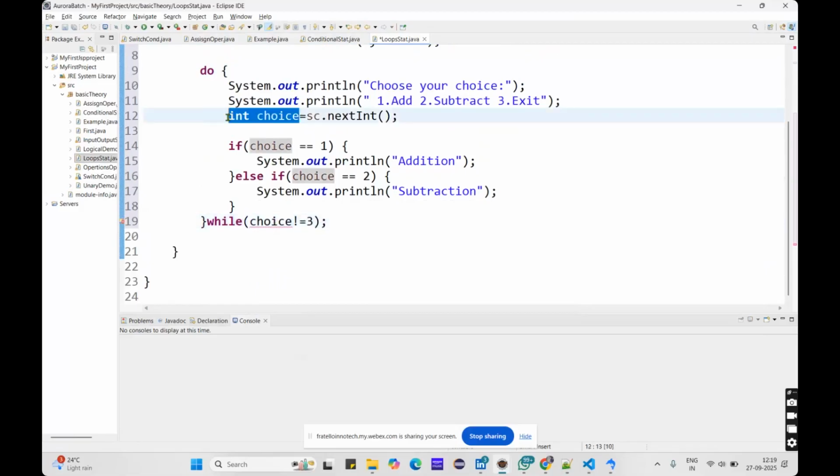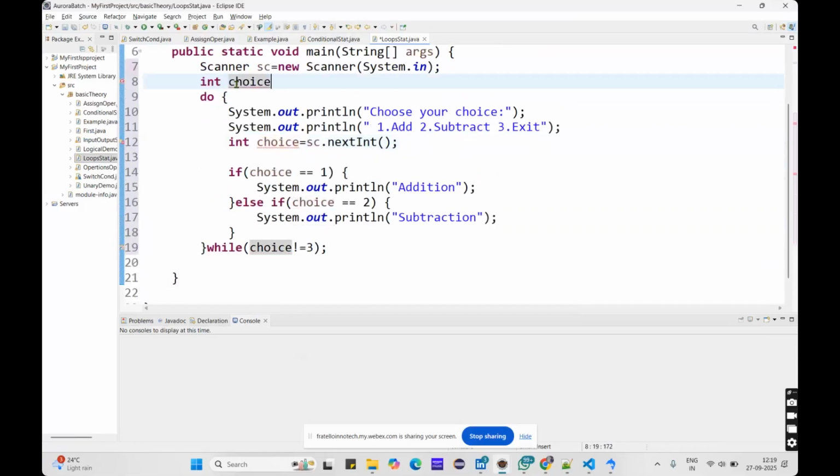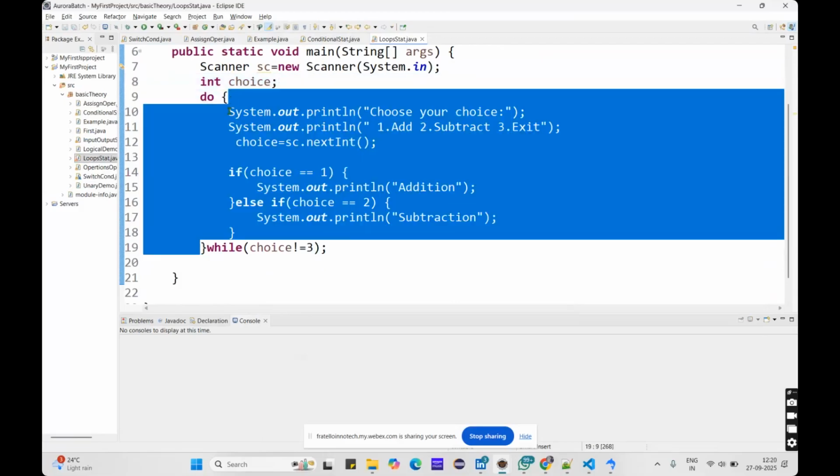Basically this is a local variable, so I will declare it outside, so it will work. So int choice. Inside these flower brackets only, this choice will work when you initialize that variable.